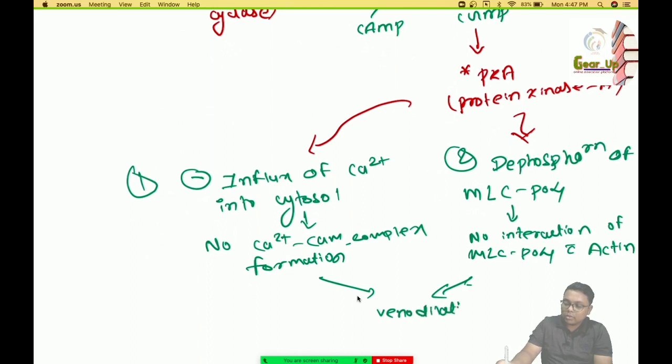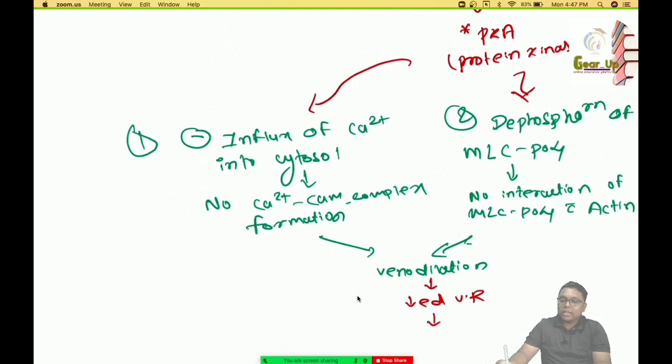As we all know, if there is venodilation, there is decreased venous return, and if there is decreased venous return, there is decreased cardiac workload.